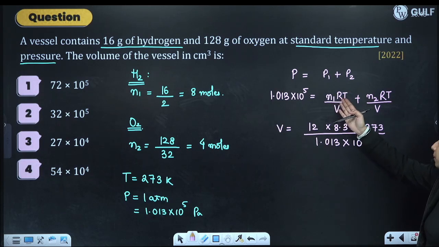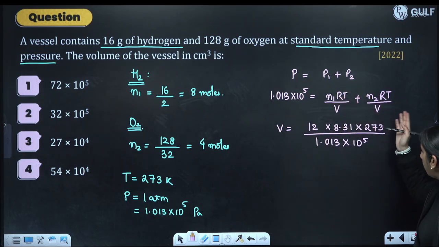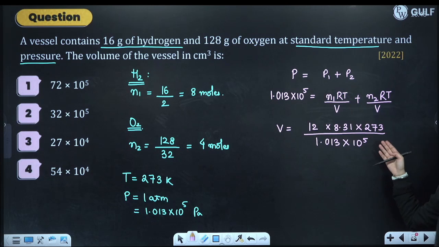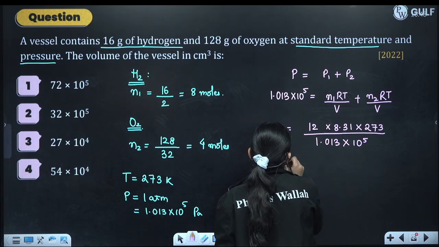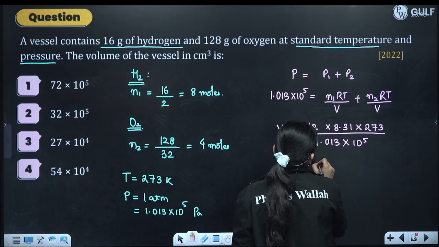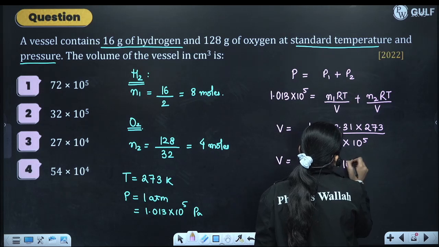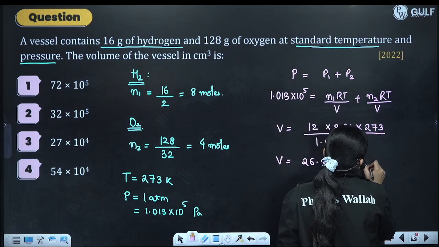N1 plus N2 will be left, and RT by V will come common. We will take V to that side and this to this side. So when we solve this, we will get V is equal to 26.8 into 10 raised to the power 3 centimeter cube.